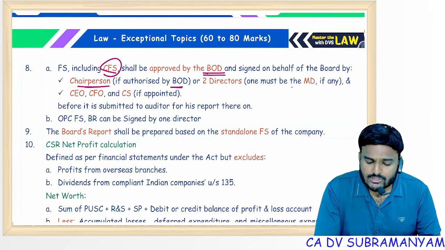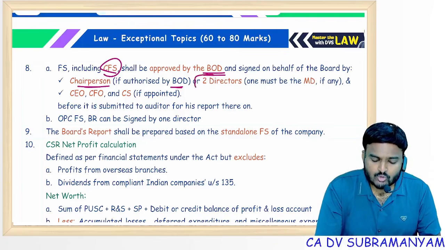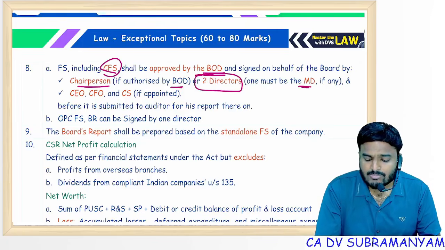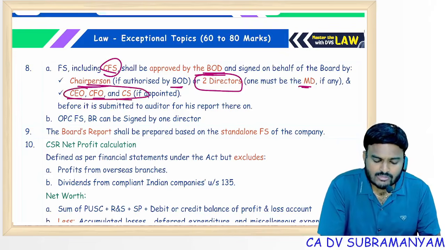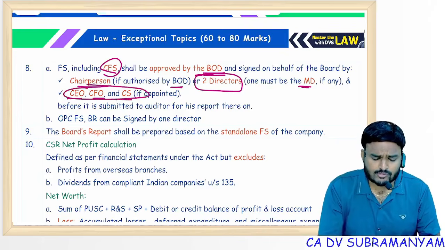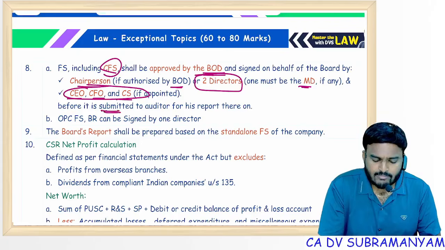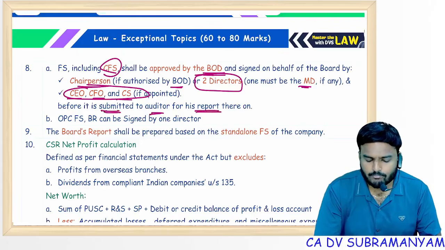In case of no chairman or no authorization, then 2 directors should sign financial statements. One must be MD. And CEO, CFO, CS, if appointed, they should also sign it. If not appointed, no need of those people's signature. And before it is submitted to the auditor for his audit report.